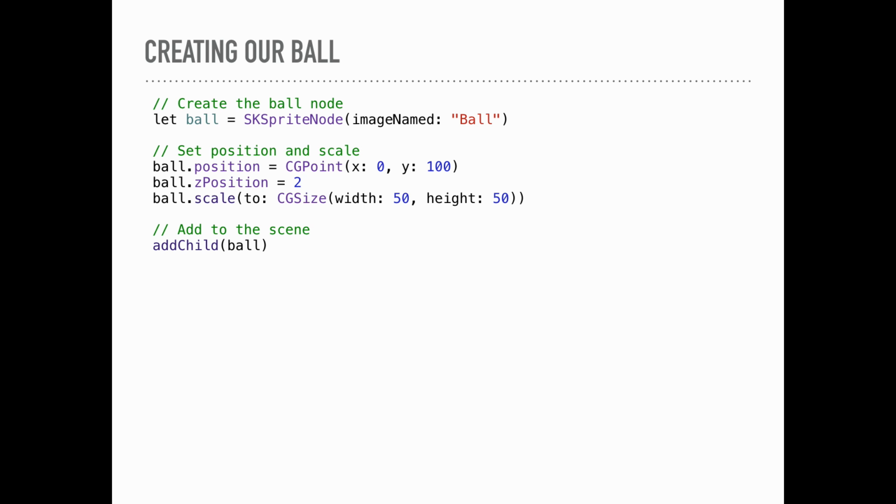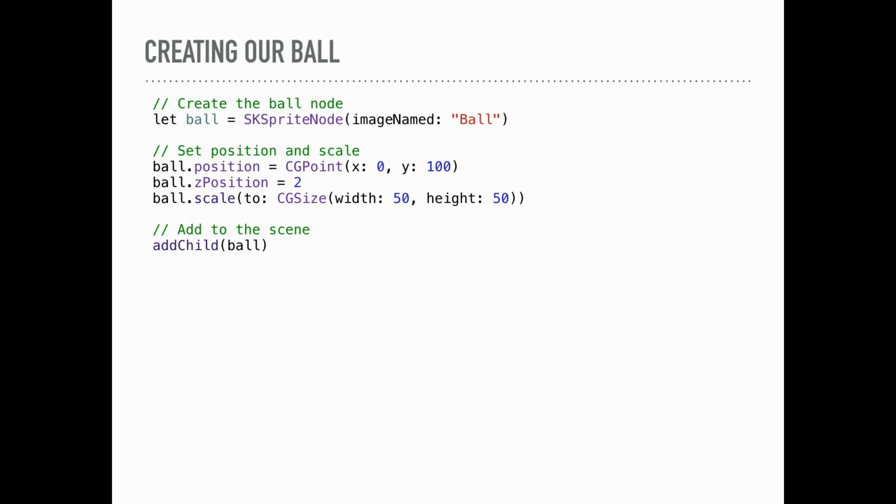So we have a monster, but we don't really have a game because he's just moving around. So we want to make a ball that we can throw at him. And we do that in much the same way that we did with the monster. We're going to create a new sprite node. We're going to pass in the ball image to create that node.